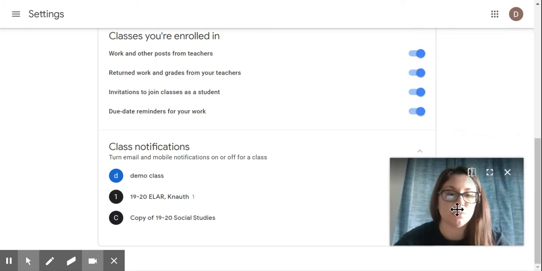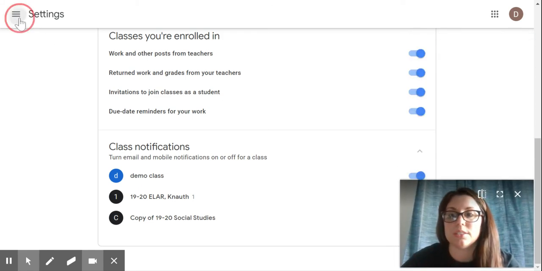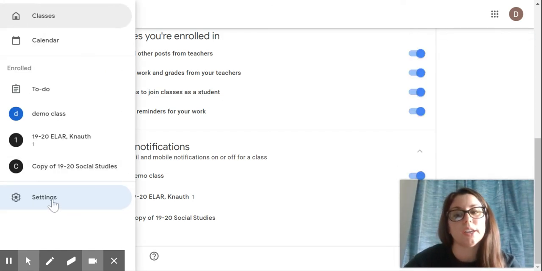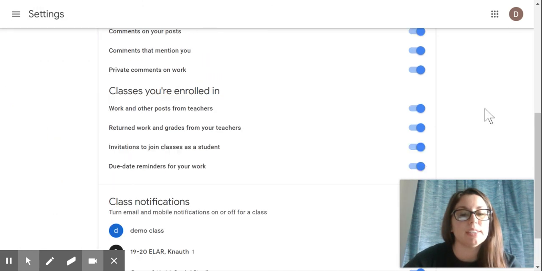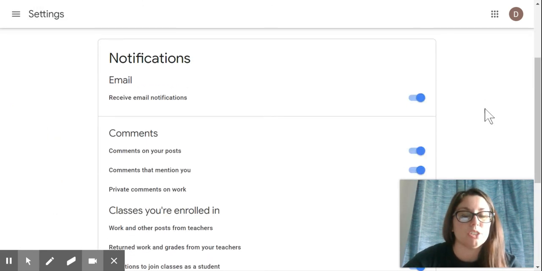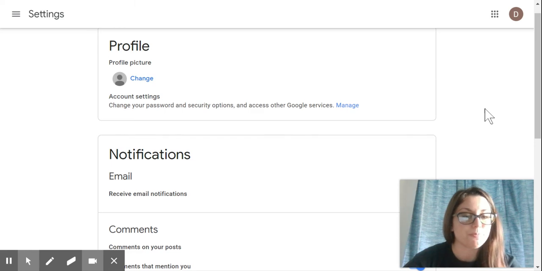So that's it. Remember to go up here to your hot dogs or hamburger and click on settings, and then you can manage those notifications right there.